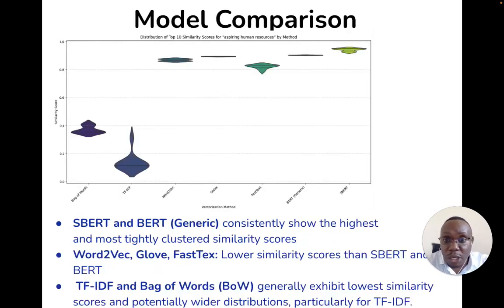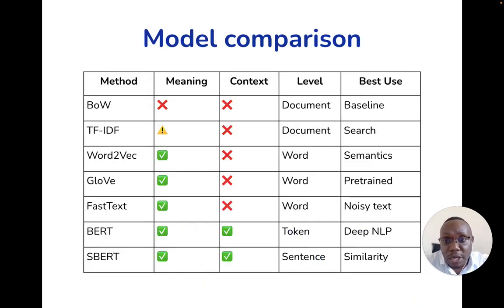This violin graph quickly shows the performance of the different methods that we've talked about. SBERT and BERT have high, tightly coupled clusters with high similarity scores. Word2vec, GloVe, and fastText have better but lower similarity than SBERT and BERT. And TF-IDF and bag of words have the lowest similarity scores and wide distributions, particularly for the TF-IDF method. So when we compare the different methods that we've talked about, bag of words and TF-IDF really do not capture the meaning and context in the words.